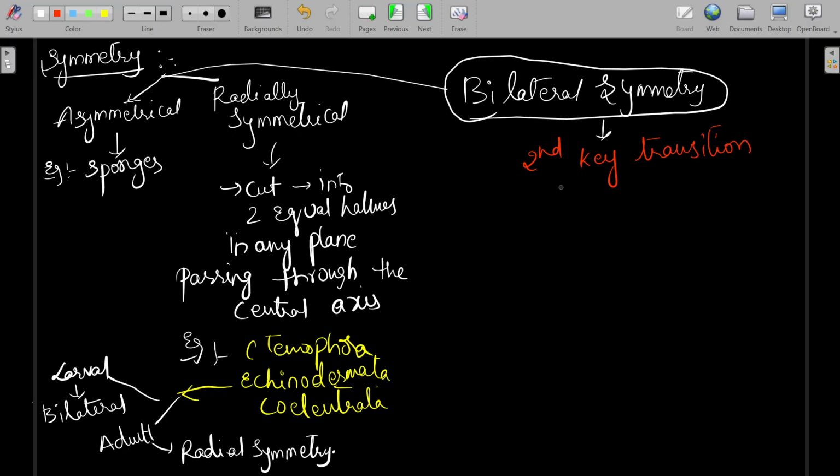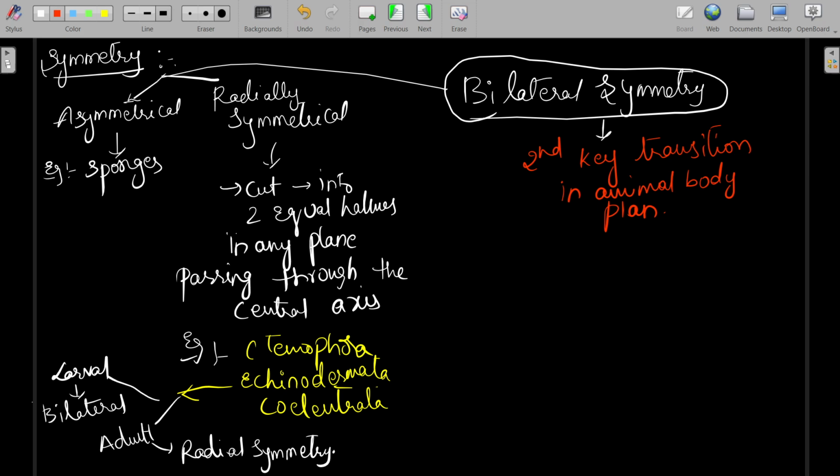What is the first key transition? Tissue level of organization is the first key transition in the animal body plan.